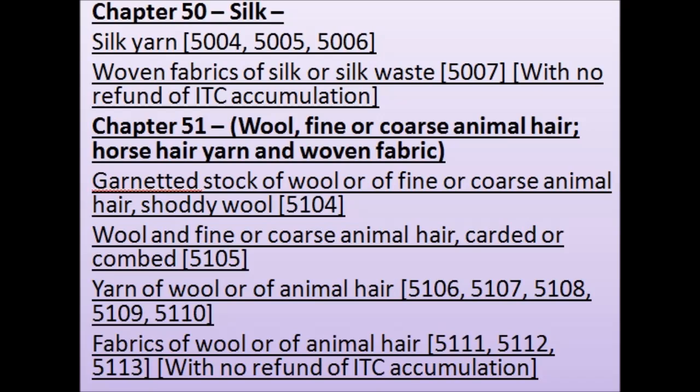Yarn of wool or of animal hair, 5106, 5107, 5108, 5109, 5110. 4. Fabrics of wool or of animal hair, 5111, 5112, 5113, with no refund of ITC accumulation.